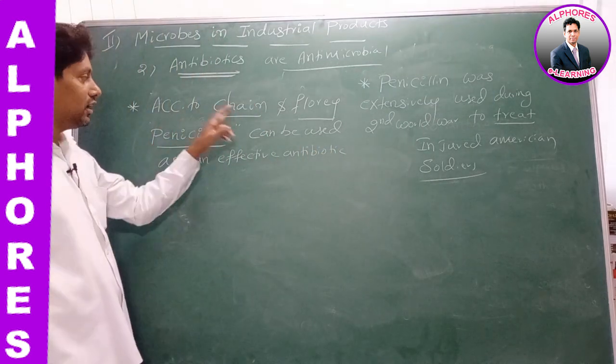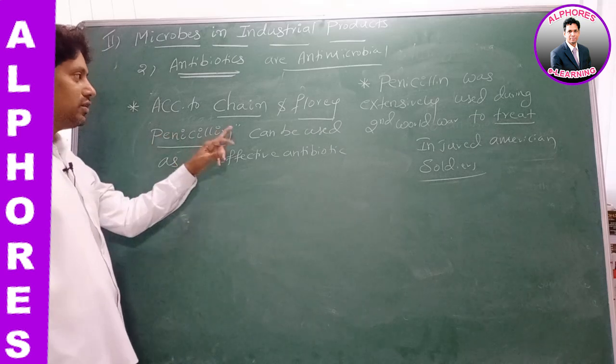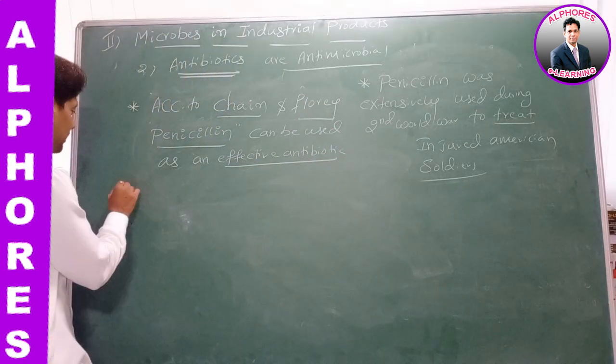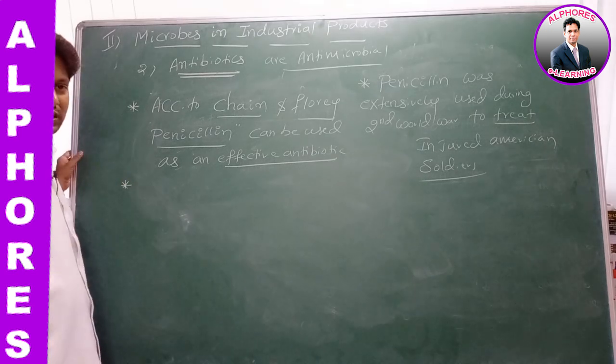According to Chain and Florey, penicillin can be used as an effective what? Antibiotic. Effective antibiotic. Is it okay?